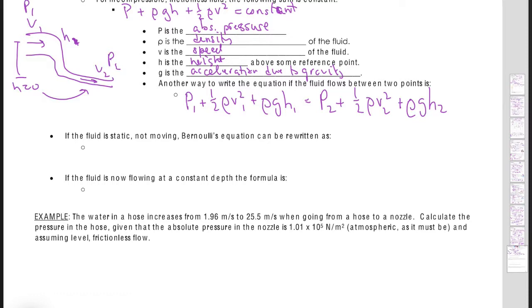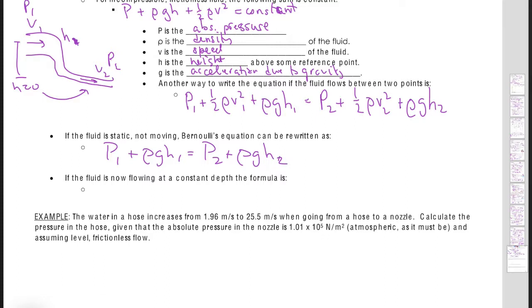We can find the speed, we can find the height, we can find the density, we can find all this fun stuff. Okay. Now, if the fluid is static, notice what happens. Your V is 0. Well, that equation should look very familiar, because that is the absolute pressure equation that we talked about a couple videos ago.